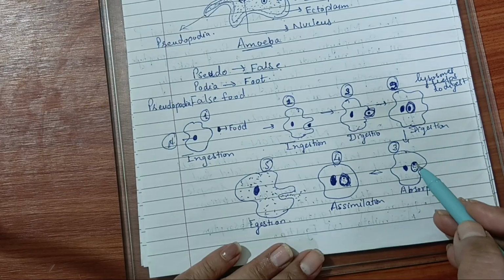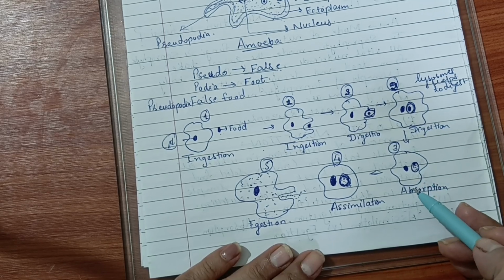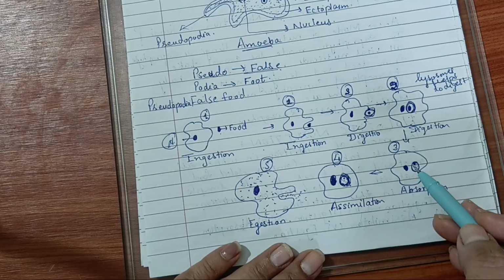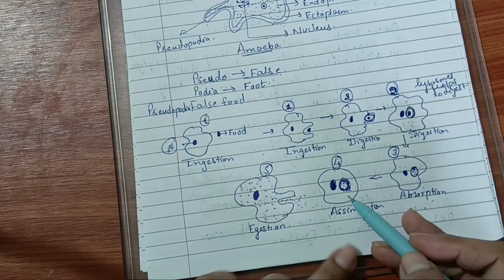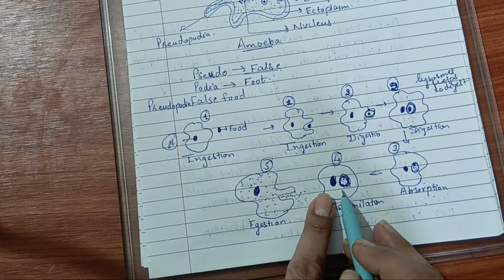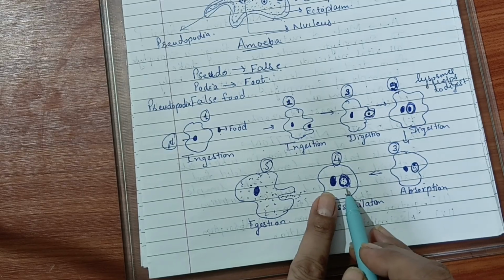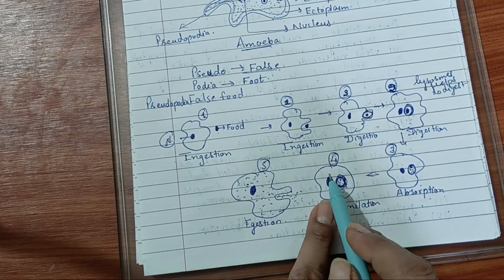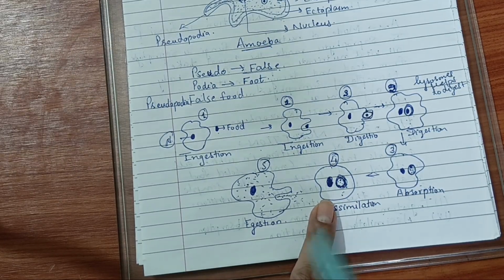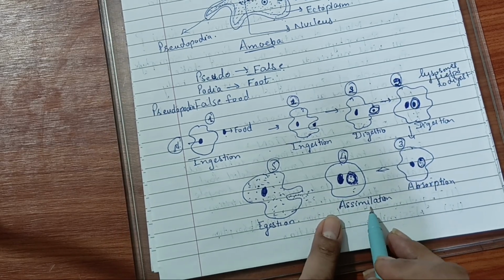And after that the nutrients will be absorbed by the body of the amoeba. So here the absorption will occur, and these absorbed nutrients will be used by this organism to get energy for its various metabolic activities, right? For movement, for digestion, for everything, for its living and reproduction, right? So here the assimilation will take place.